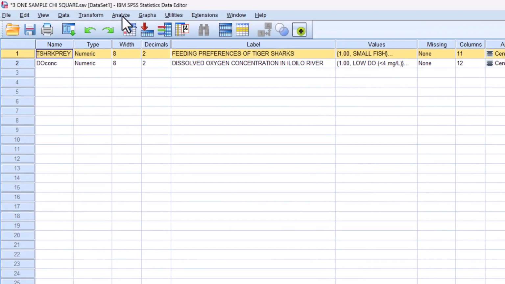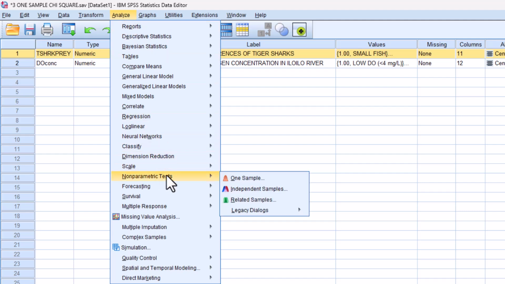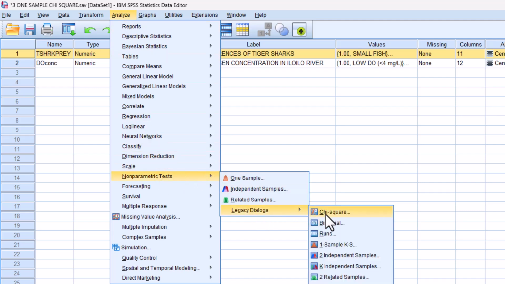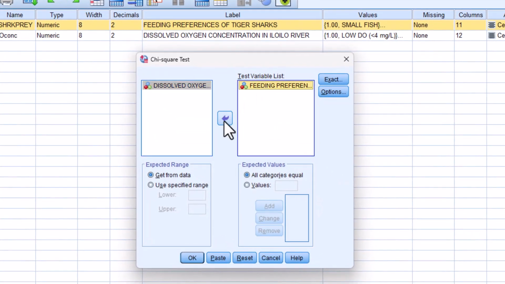Okay, click Analyze, Non-Parametric Test, Legacy Dialogues, chi-square. Transfer our variable to test variable list. Dito sa expected values, dito tayo mag-set ng proportions. Okay, take note na yung null hypothesis natin ay equal ang preference. So, we select all categories equal. Okay, we have another option here. But don't worry, yung next assignment nyo is ito yung i-choose natin sa assignment. So, for now, assuming equal lang.